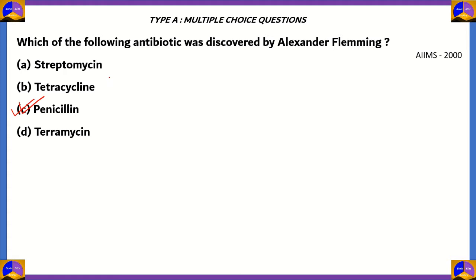Alexander Flemming was the first person to discover the existence of penicillin. Streptomycin, that is option A, was discovered by Selman Waxman.